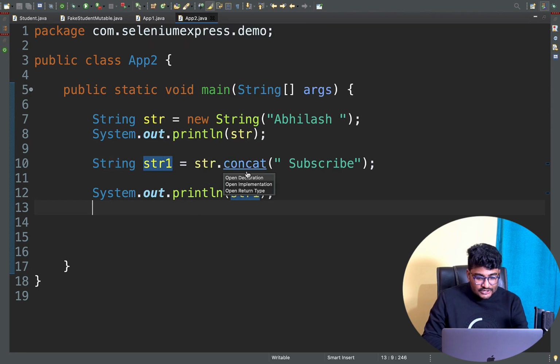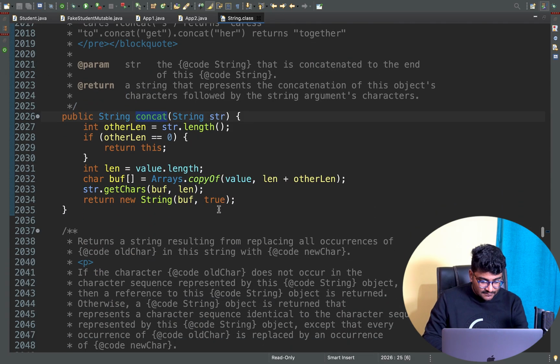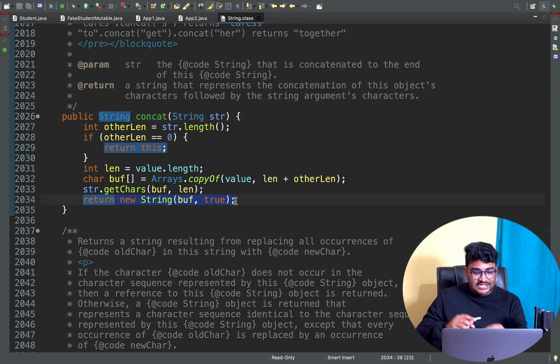But if you go to the concat method, you will see its internal implementation. When you do a concat, in line number 2034, the concat method is returning a new string object. So basically it's constructing a new string. The concat method accepts a str, whatever you are passing in, and it returns a new string by using a string constructor, which is a different string constructor. We're inside the String class, right?